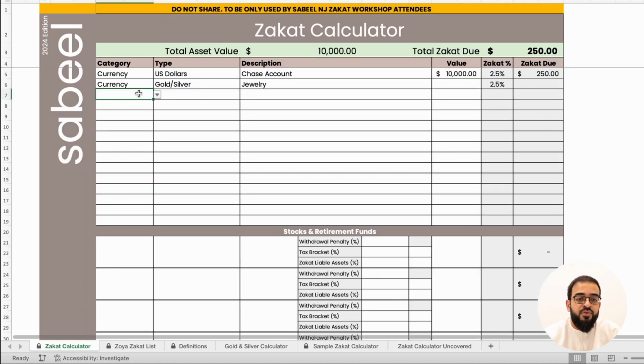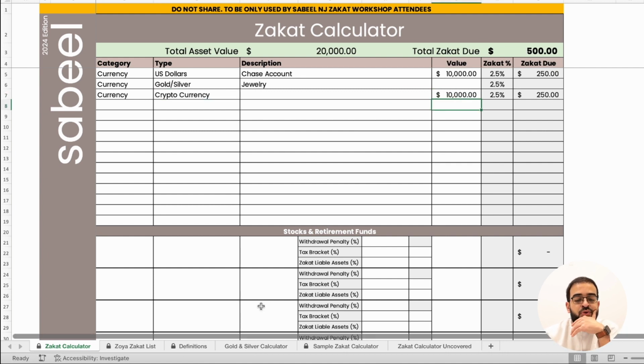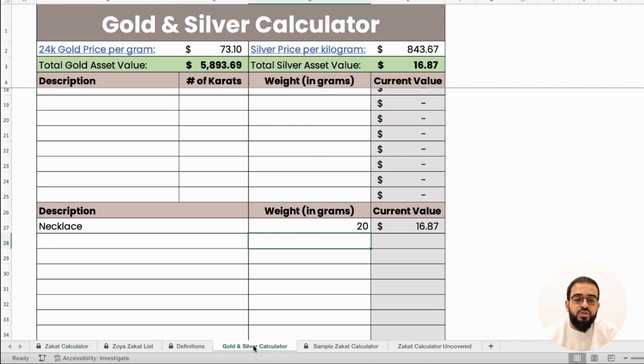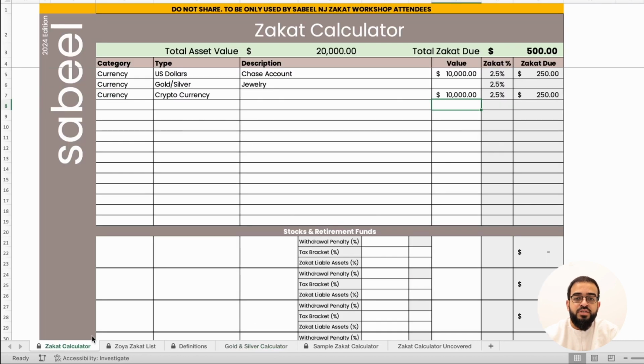Moving on to the next type of currency, we have our cryptocurrency. You just put in the value at $10,000, let's assume, and it will calculate that you also owe $250. Regarding the gold and silver calculator, we can say that we have almost $6,000 in gold and silver, so we just put that here as a line item, and it will calculate the $150 owed on gold and silver.